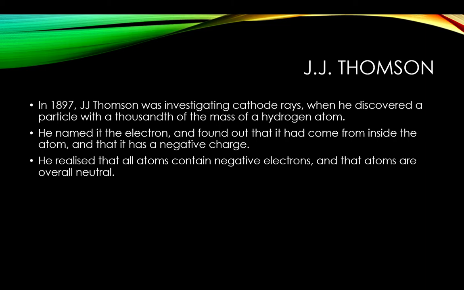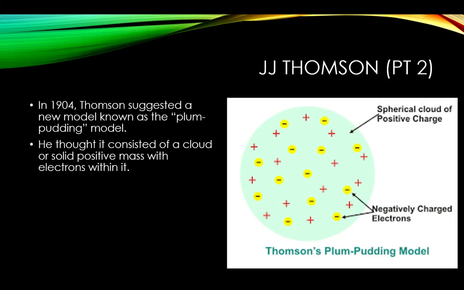And then J.J. Thomson in 1897 was investigating cathode rays when he discovered a particle with 1,000th of the mass of a hydrogen atom, which is the smallest atom. He named this particle the electron and found out that it had come from inside the atom and that it had a negative charge. It was then that he realised all atoms contained negative electrons, but he also found out that atoms were overall neutral. So then he put this information all together to create the plum pudding model, which included negatively charged electrons in a cloud of positive mass.